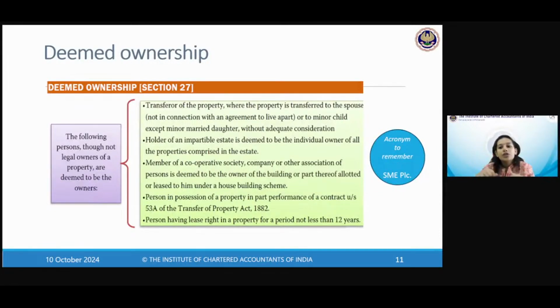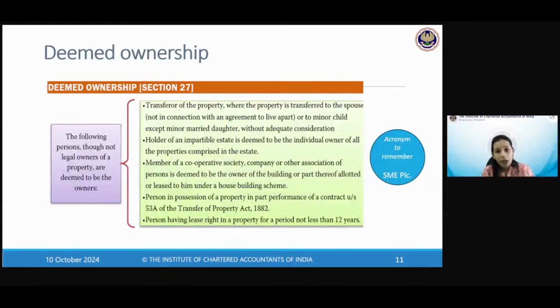All right. Just to remember these cases in a small way, because these are typical cases, you need something to remember these if you are asked to write. So I have made one shortened form: SME PLC. SME, small medium enterprises SME. PLC is a common addressing word for public limited companies, at least outside India, in many countries outside India. So you can remember it by the name SME PLC.